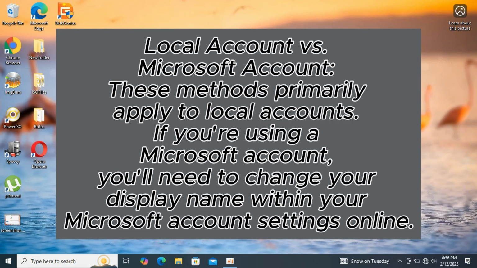Local account versus Microsoft account. These methods primarily apply to local accounts. If you're using a Microsoft account, you'll need to change your display name within your Microsoft account settings online. There are other methods to change the username, but we will be doing it from the control panel.